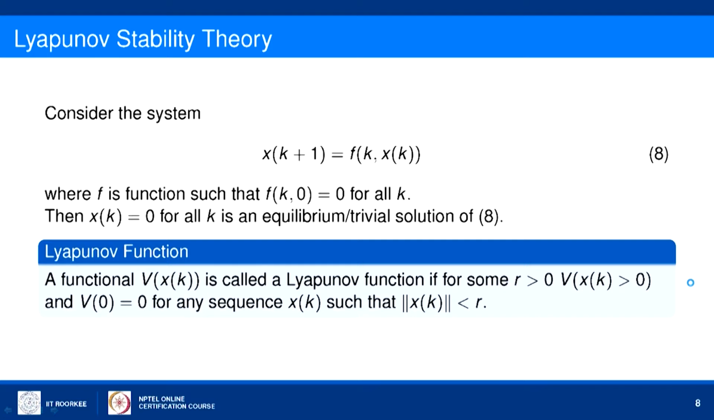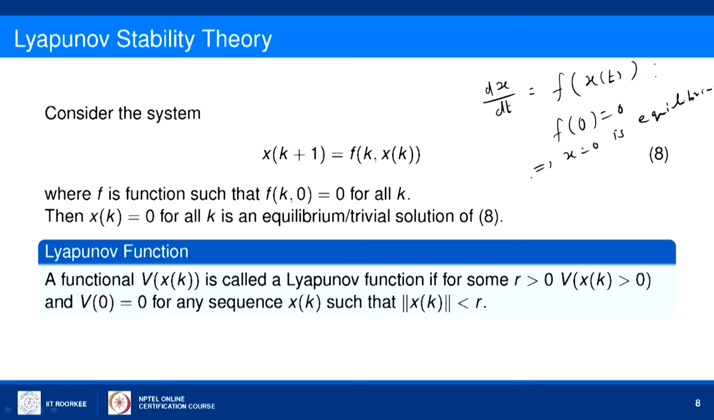Now, another analogous theory: we have seen the Lyapunov stability theory for the continuous system, where dx by dt is equal to f of x of t, and f is a nonlinear function such that f of 0 equals 0. This will imply that x equal to 0 is an equilibrium point of the given continuous system.